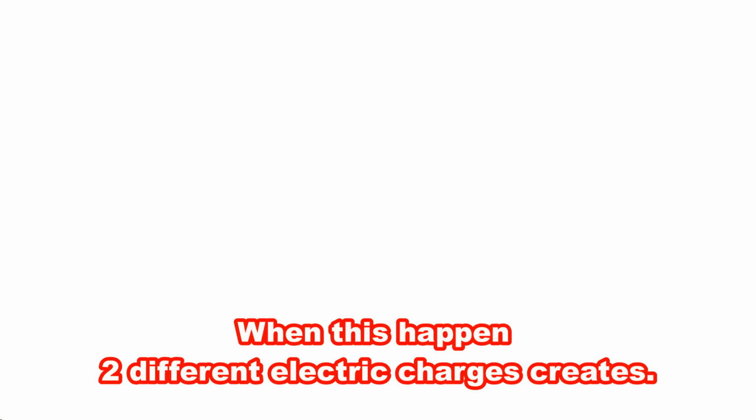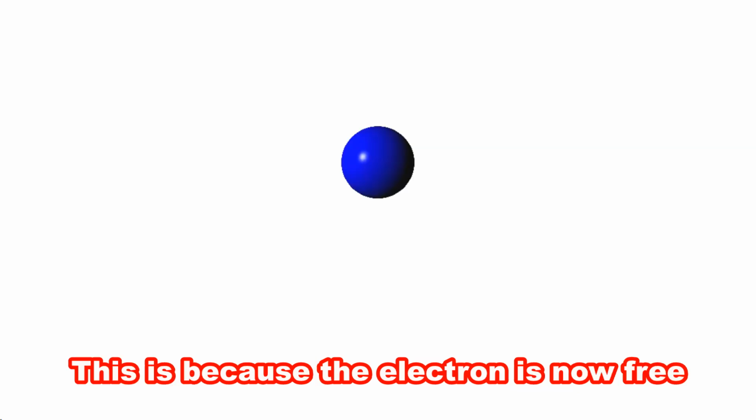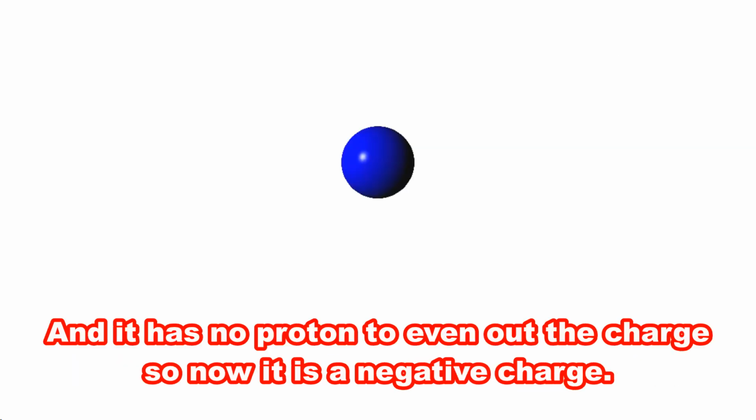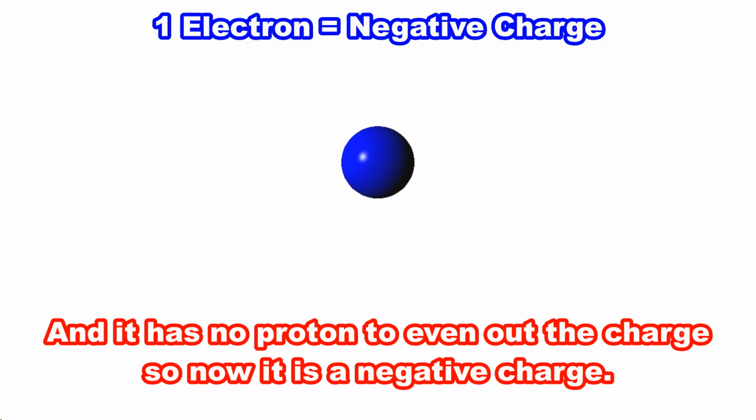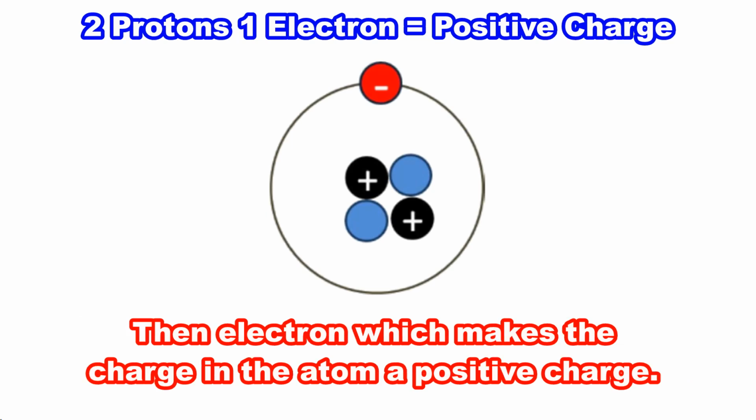When this happens, two different electric charges are created, a negative electric charge and a positive electric charge. This is because the electron is now free and it has no proton to even out the charge, so now it is a negative charge. And the atom has also lost one electron, which means there is one more proton than electron, which makes the charge in the atom a positive charge.